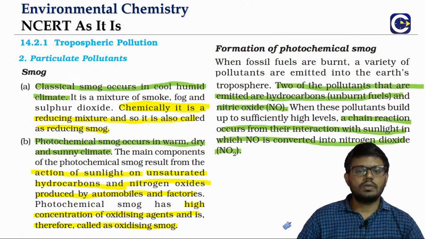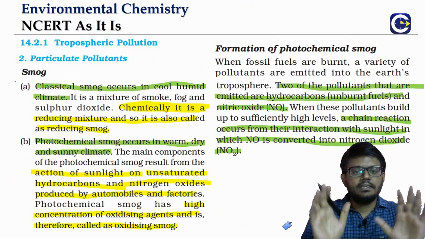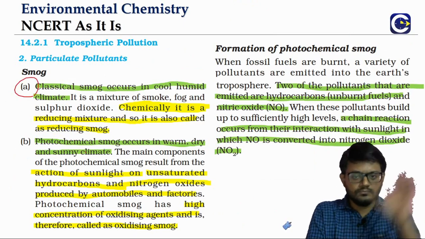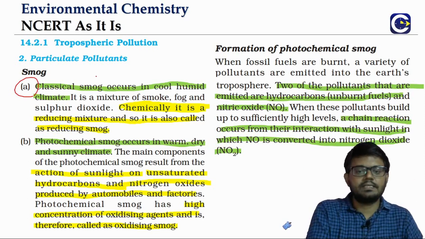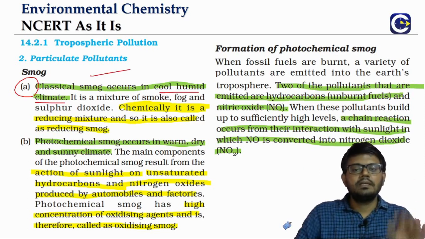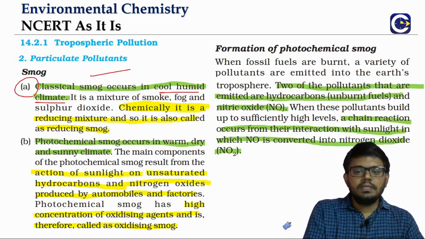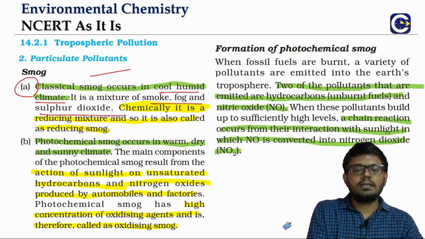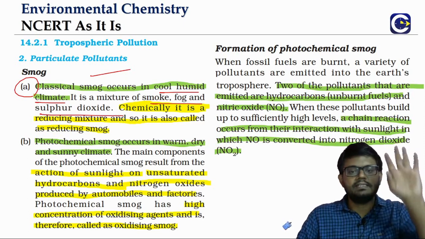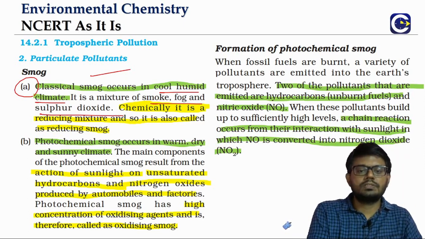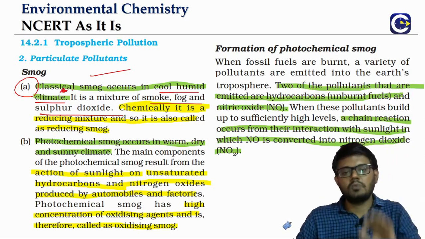Okay, so the smog can be divided into two types. One is the classical smog, which happens in places like Delhi, that is basically the smog that happens in cool, humid climate. It is basically a mixture of smoke, fog and sulfur dioxide. Sometimes you see the haze, that is because of sulfur dioxide. So these are possible questions. What is the composition of the classical smog?